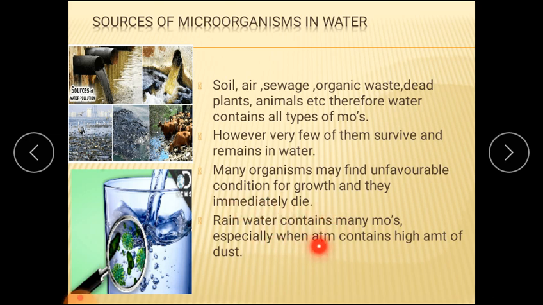Now other sources, rain, it comes from the atmosphere. The atmosphere contains a high amount of dust, as we have studied in air microbiology, and the dust is along with microorganisms. So when the rain falls from the atmosphere, it comes in contact with the microorganisms present in the dust.